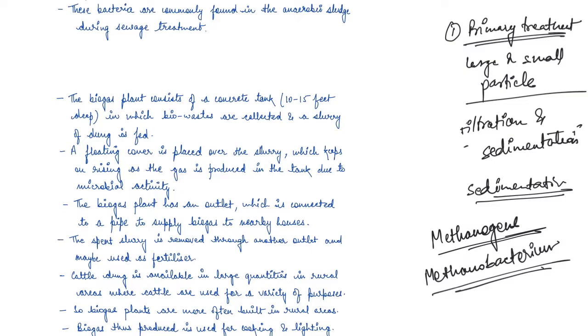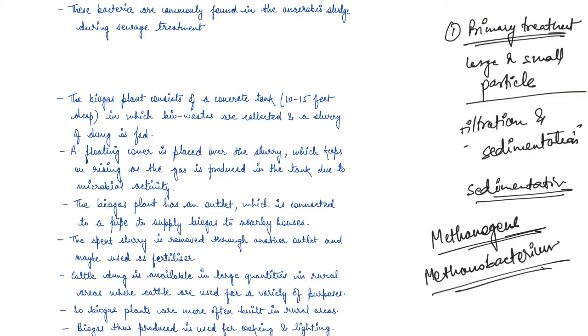Now, what we do is we make a biogas plant. This biogas plant consists of a concrete tank which is 10 to 15 feet deep, right? In that, we collect the bio waste and make a slurry of dung, and we fill the tank with it, right?